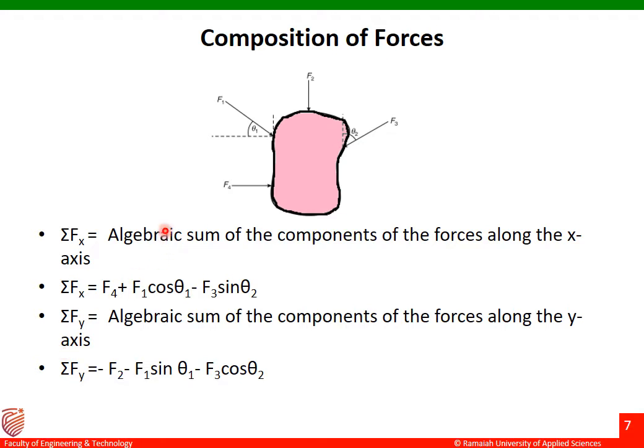You can see from the figure displayed on the screen, there is a body here. On this body there are four forces acting, that is F1, F2, F3 and then F4. F2 is the vertical force and F4 is the horizontal force, and then you can see there are two forces F1 and F3, those are inclined forces.